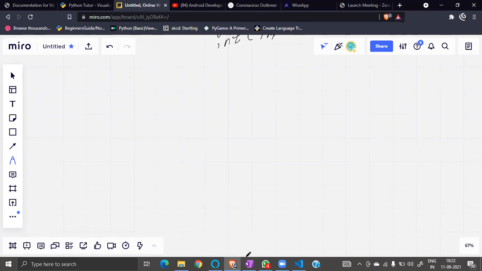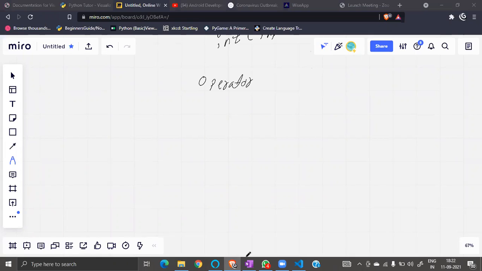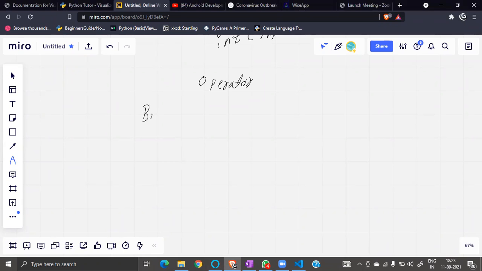Okay, so now let's jump to operator. Operator, okay. You guys know, I guess, something about operator, okay. Before going ahead, since you guys are also from BTech and BCA, BBA guys are not there, okay. So there is something called binary operator, okay.